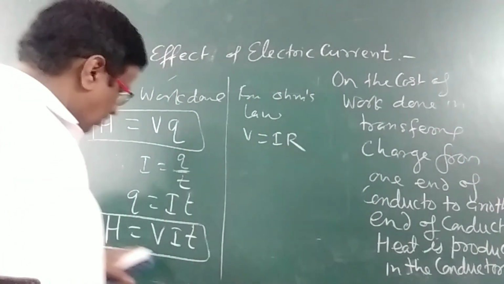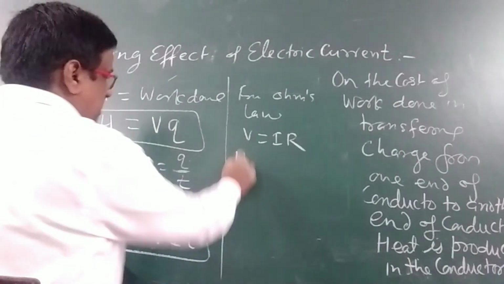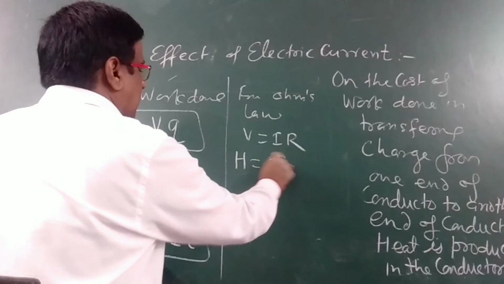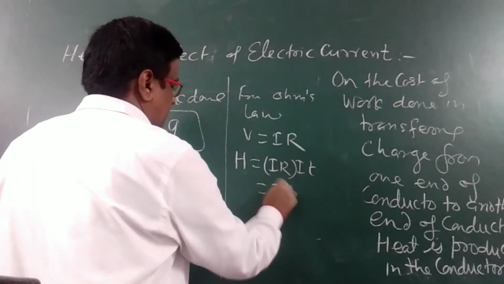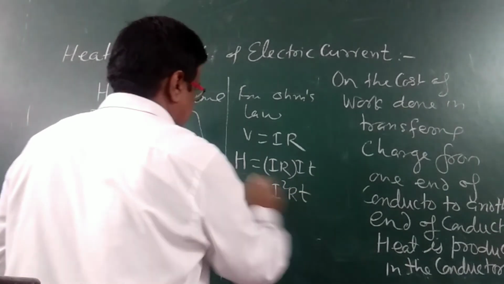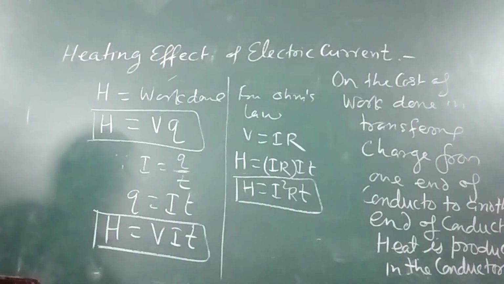So we can put IR in place of V, then H is equal to IR into IT. So this will be I square RT. H is equal to I square RT.